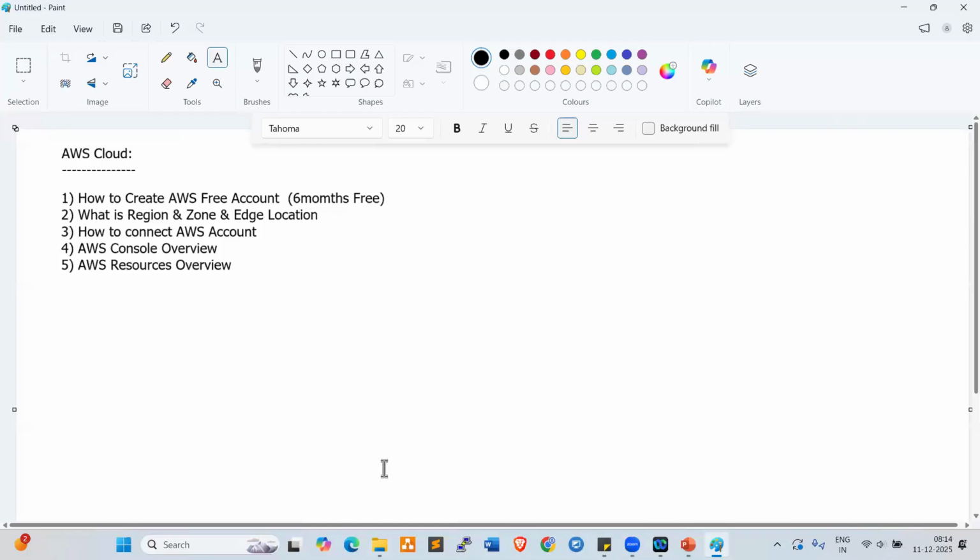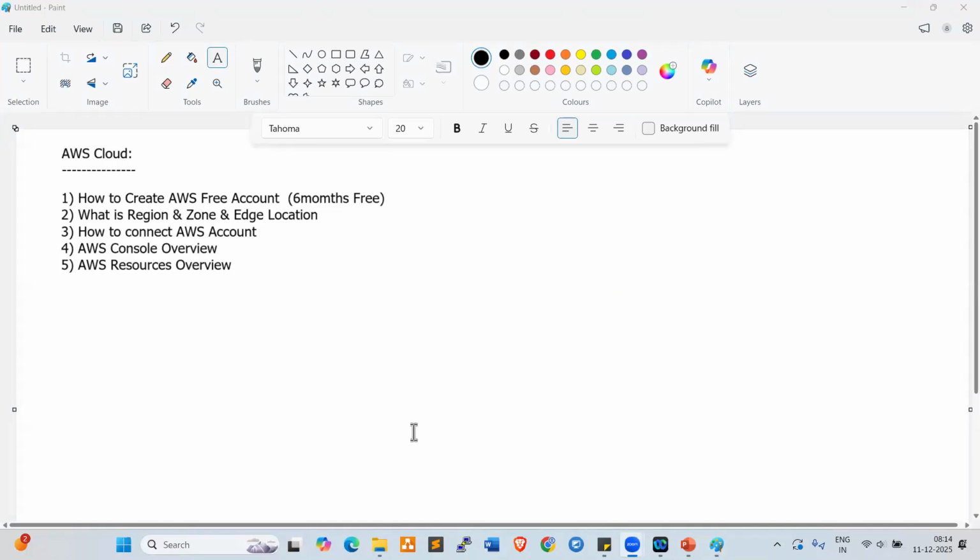Let's move on. Did anyone join for only AWS? Anyone available here in the session? No one, right? Fine. So no need to discuss cloud introduction. We already discussed it in the second session.